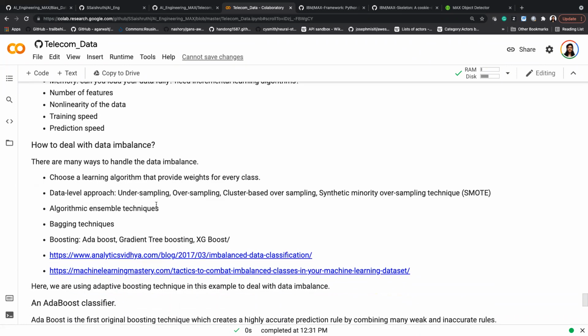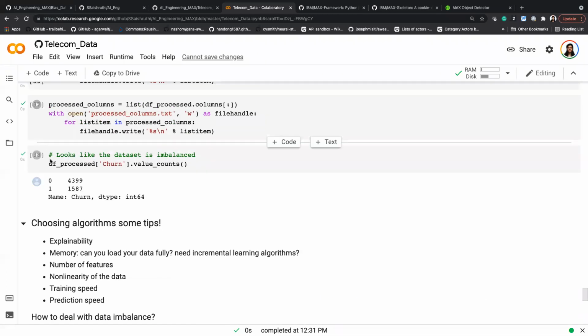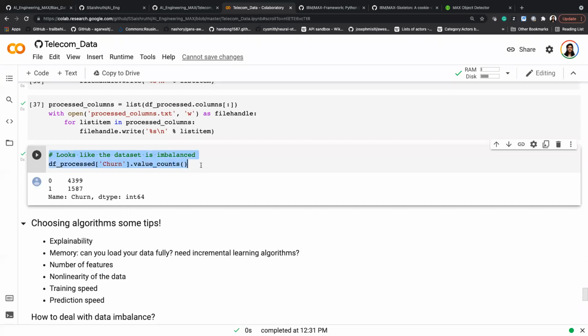And I have some notes for you all to go back and learn about this data imbalance. What do I mean by this data imbalance? Let's go one step and then see here. So I have two classes in my data set. One is the churn, like yes, you will lose the customer, and the second class is no, you will not lose the customer, right? So these are the two classes I have.